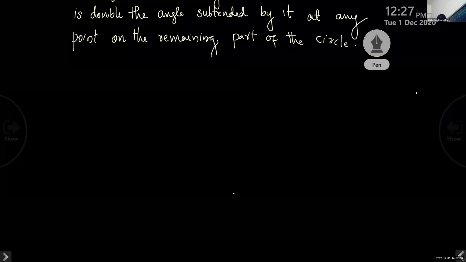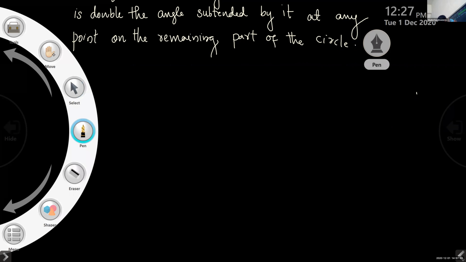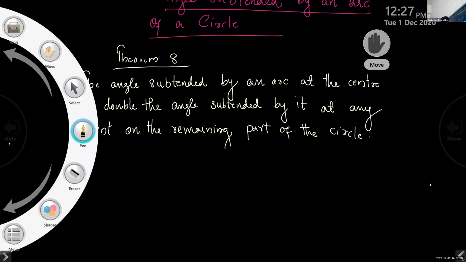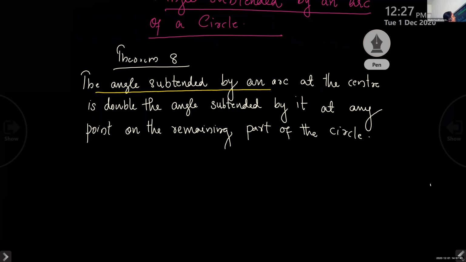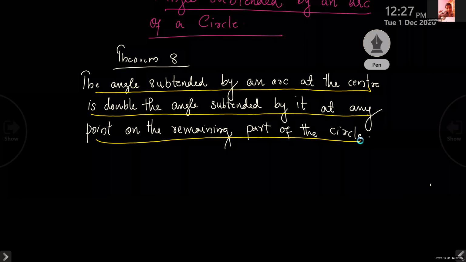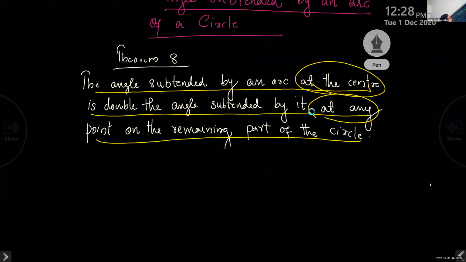Okay. See, children, I'll read it. The theorem tells us like this: the angle subtended by an arc at the center is double the angle subtended by it at any point on the remaining part of the circle. Now, did you understand? Is it clear? Yes, ma'am. And the proof is so important.